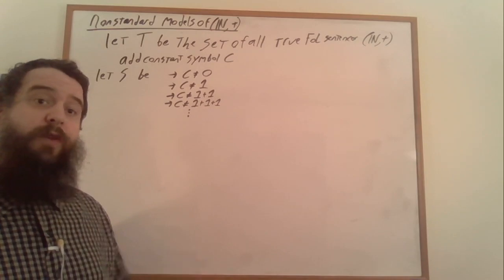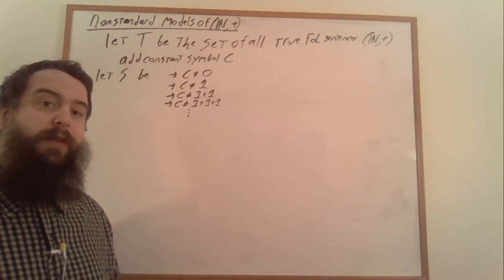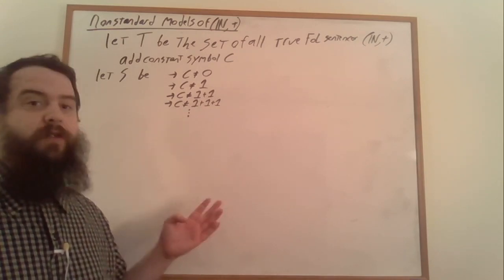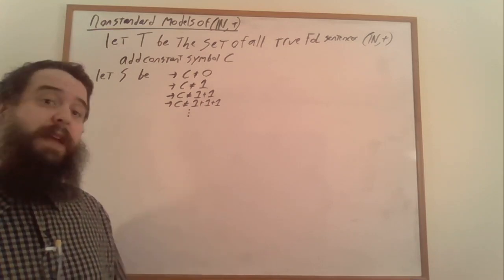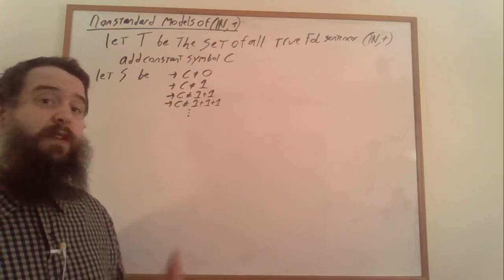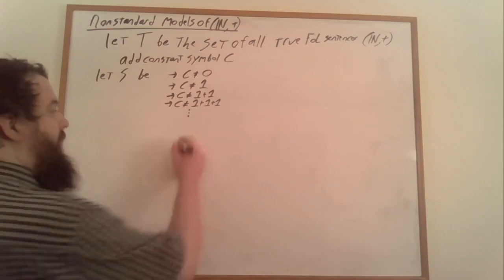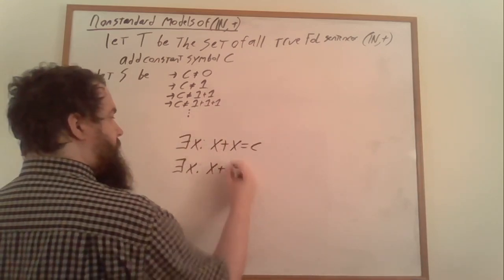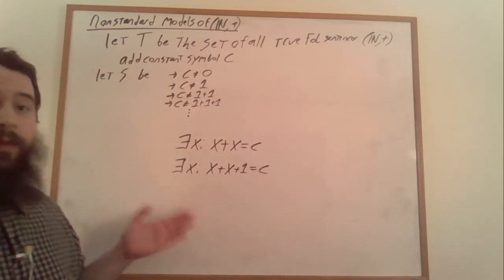Of course, now that we're working in Presburger arithmetic, we can add even more constraints onto c. For instance, we can specify whether c is even or odd by adding in either one of these two formulas.